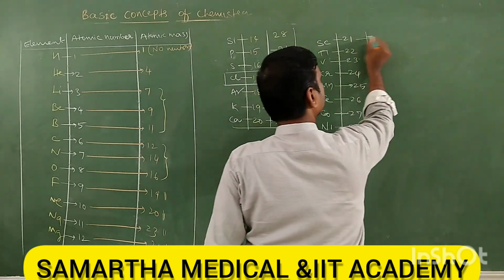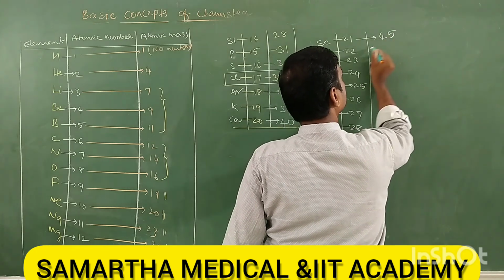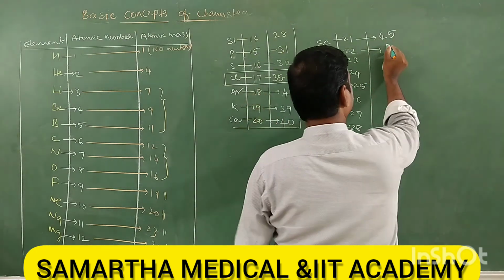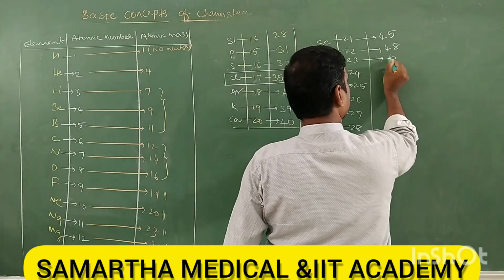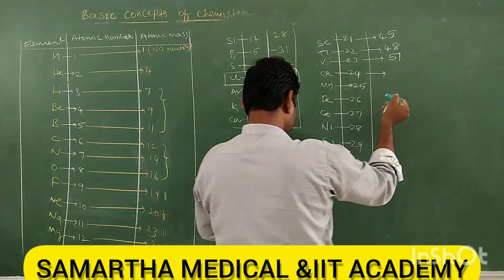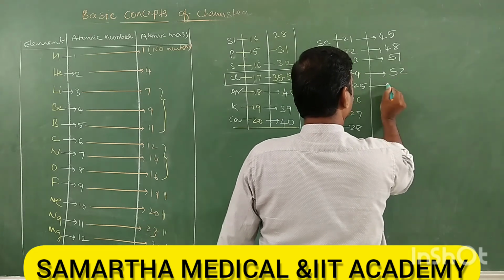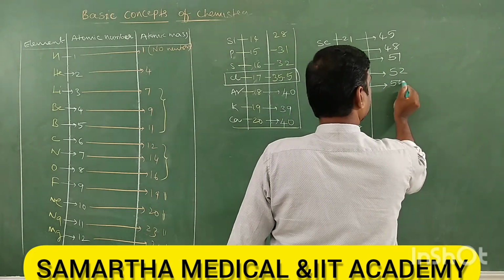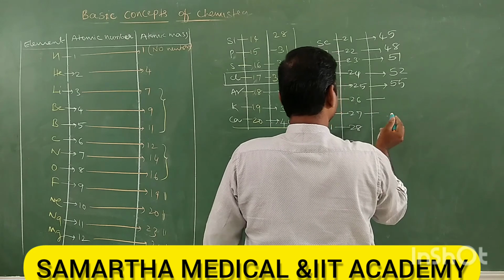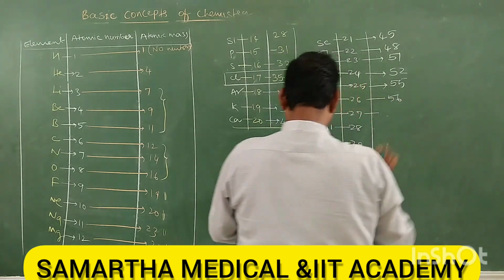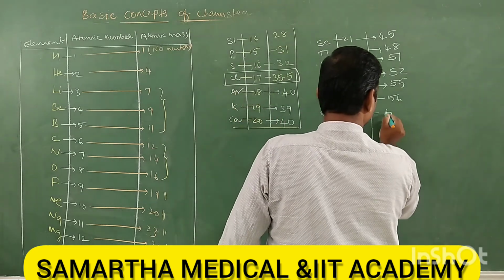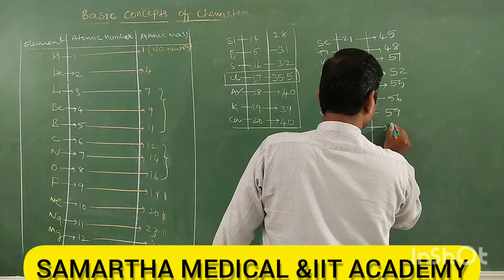Next, scandium 45, titanium 48, vanadium 51, chromium 52, manganese 55, iron 56, cobalt 59, nickel also 59.